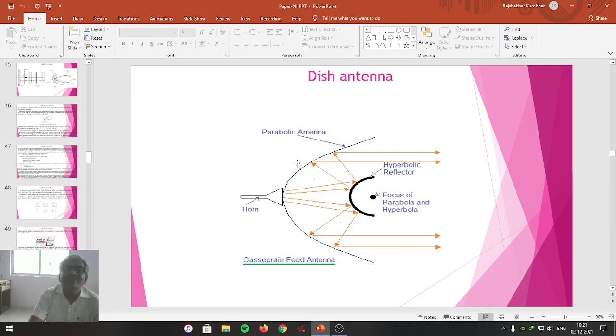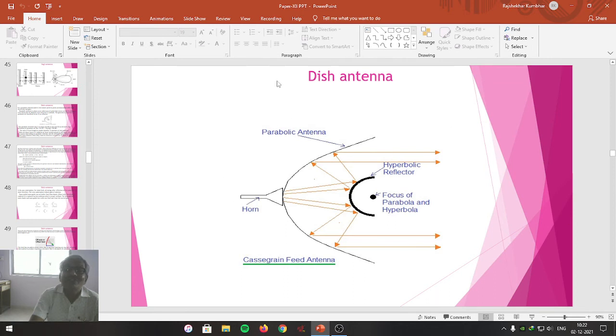Look at here. This is the parabolic dish antenna. Behind that the horn is placed. Very near to the focal point of the parabola, the hyperbolic reflector is placed. This is the cross-gain antenna, especially used for radio telescopes. The radiations emitted from the horn will be allowed to be incident on the hyperbolic reflector. From that they will be reflected back towards the shape of the parabola, and again they will be reflected, and those are collected along the directrix.